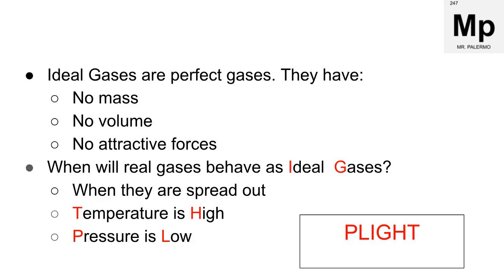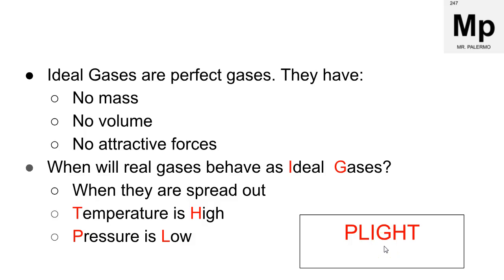So how do we get real gases to behave closer to being ideal? Well, if ideal gases are perfect gases and have no mass, no volume, and no attraction, how can we limit these things? And so the acronym we had was PLIGHT. So when real gases behave like ideal gases, we want them to be far apart from each other so we can limit the attractive forces, and we want them moving very quickly, again, to limit those attractive forces. And so what we can do is we can put them under conditions of low pressure and high temperature. So our PLIGHT is pressure low, high temperature for our ideal gases.